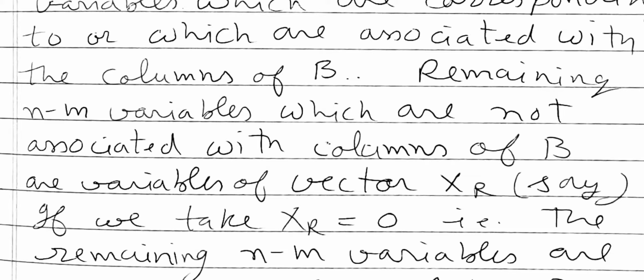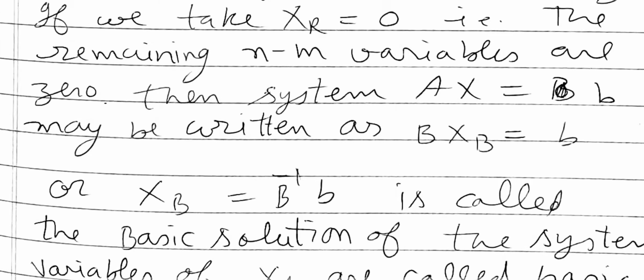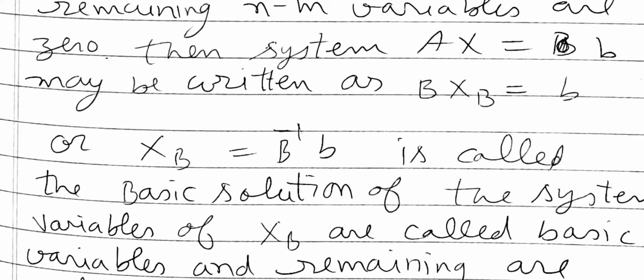If we take xR equal to 0, that is, the remaining n minus m variables are 0, then system Ax equal to b may be written as B xB equal to b, because remaining variables are 0, or xB equal to B inverse b, which is called the basic solution of the system.